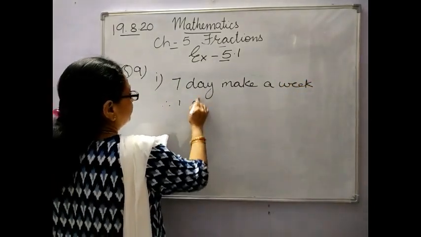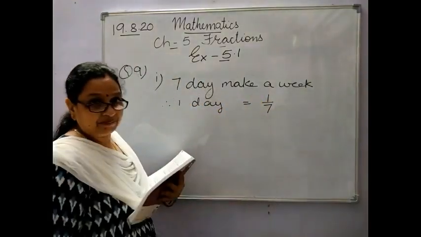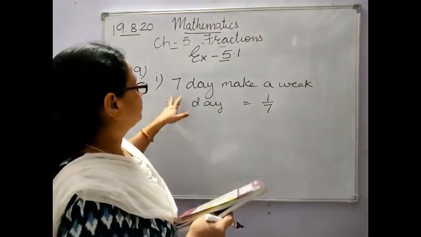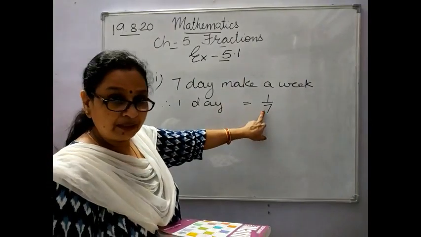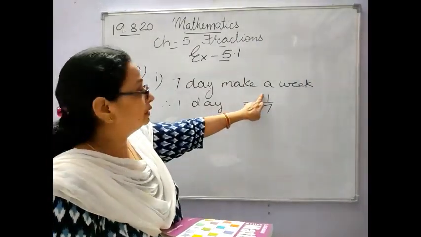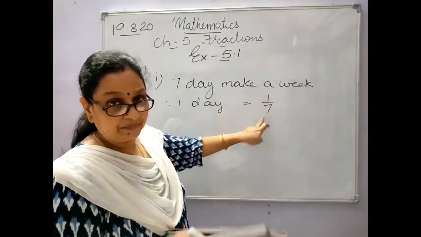Therefore 1 day is equal to 1 upon 7. Or in other words, we are finding for 1 out of the total number of days in a week. So we write 1 above the bar and the total number of days of a week below the bar.